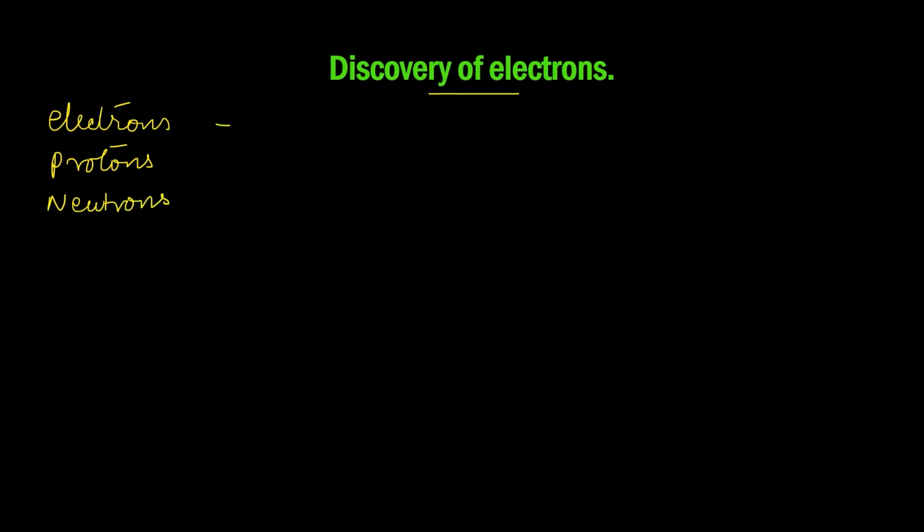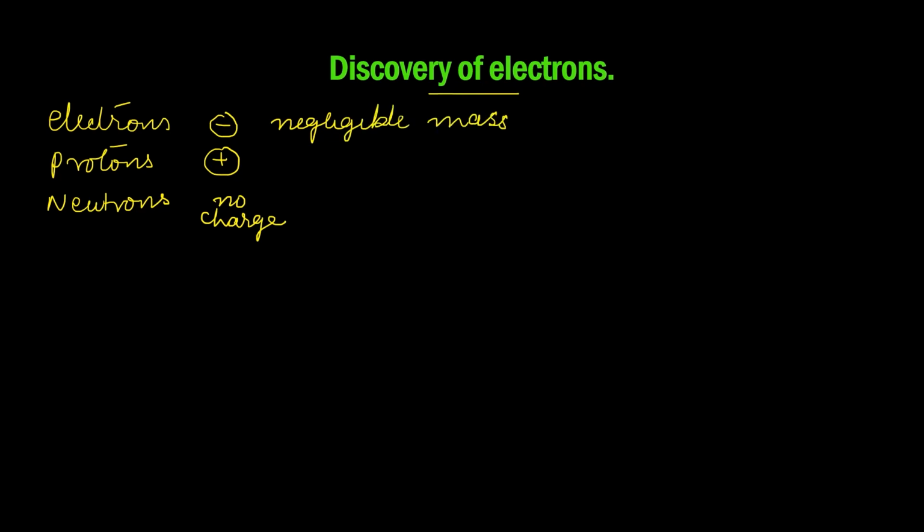Electrons are negatively charged, protons are positively charged, and neutrons are neutral, no charge. Electrons have only negligible mass. Protons have a mass equal to 1 u. Neutrons also have a mass equal to 1 u. The mass of the atom is due to the mass of the number of protons and neutrons present in it.